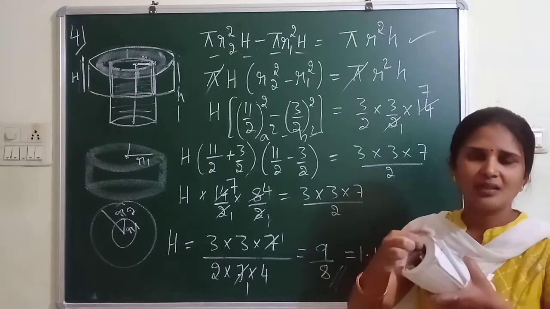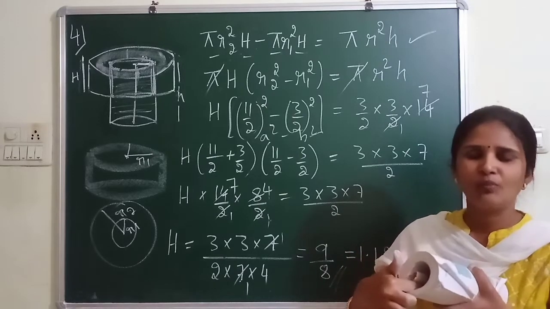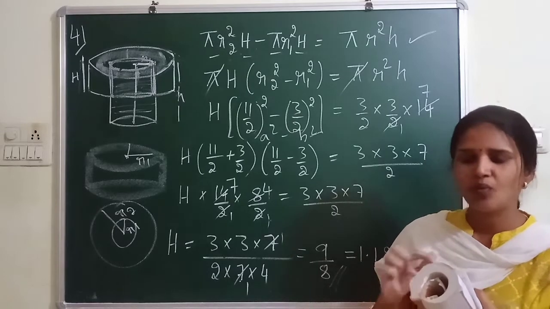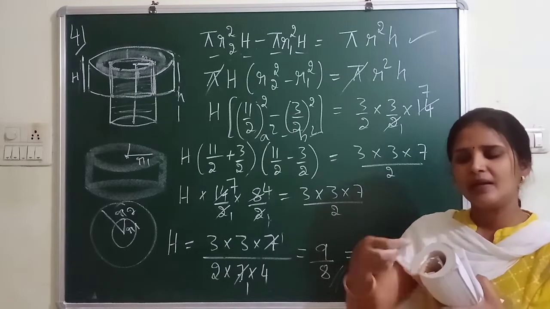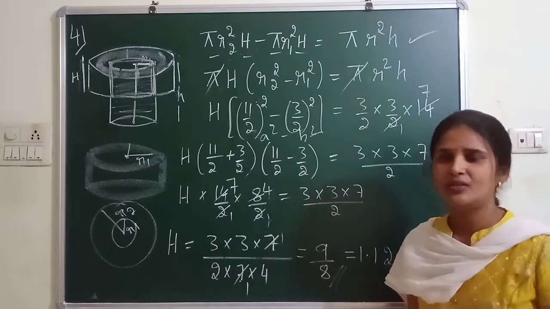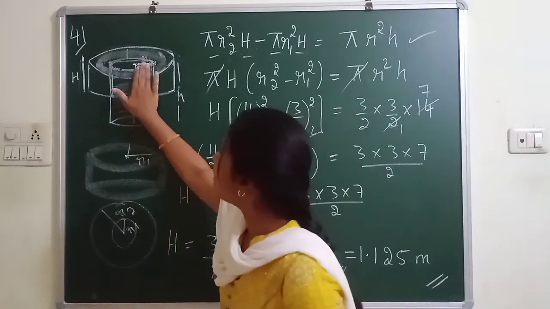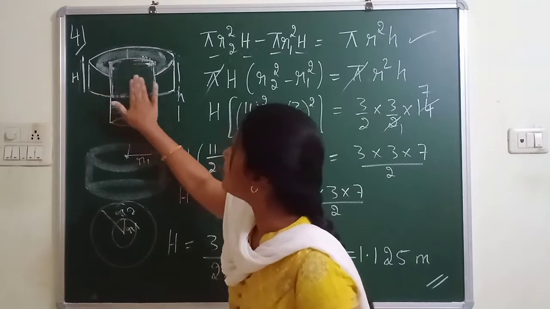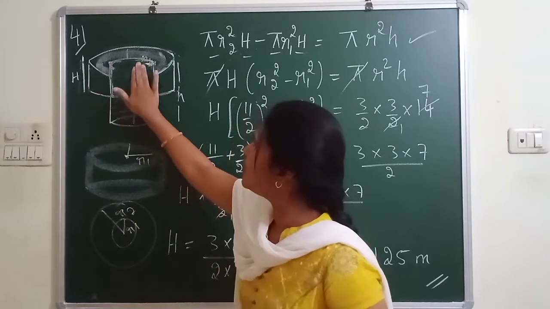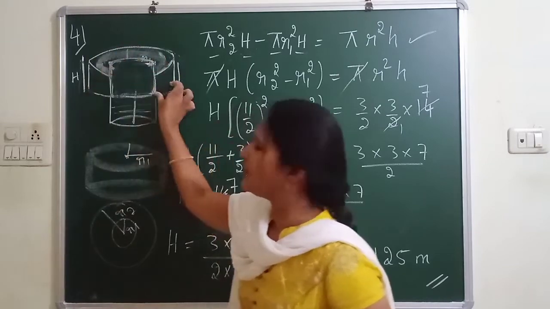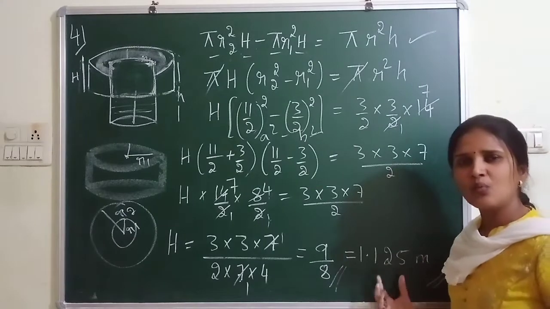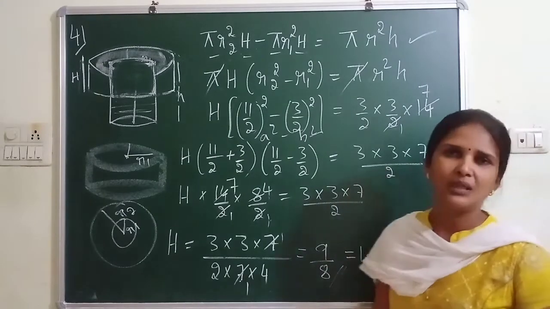Whenever it has a thickness, you are not finding the inner volume, you are finding the full embankment volume. So volume of outer cylinder minus this empty part you have to remove, that is pi r1 square h. This you are removing. So outer cylinder minus this, if you remove, you will get only the embankment. Followed? So we get the height of the embankment is 1.125 meter.